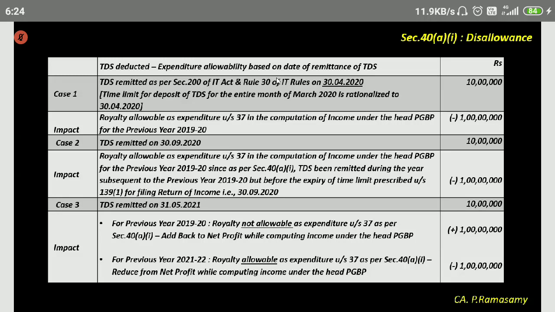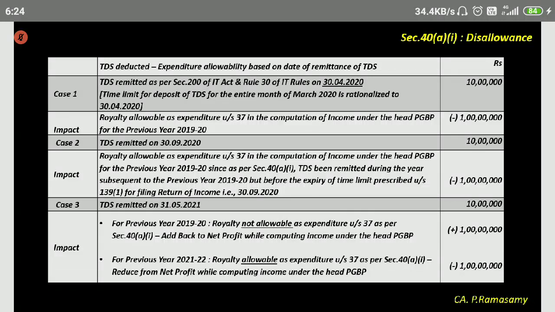However, for previous year 2021-22, it is allowed. Two different years. Is that okay? Yeah, clear. We'll move on to the next slide.